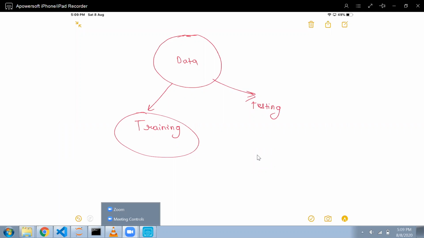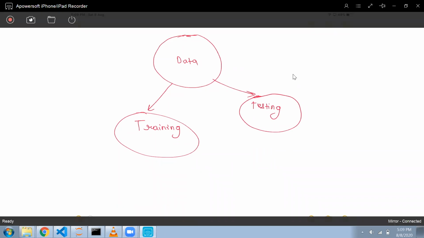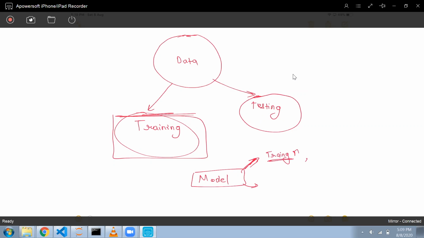So how do I check the accuracy of my model, how do I say that my model is good? There were two cases: either training accuracy is high and testing accuracy is low.